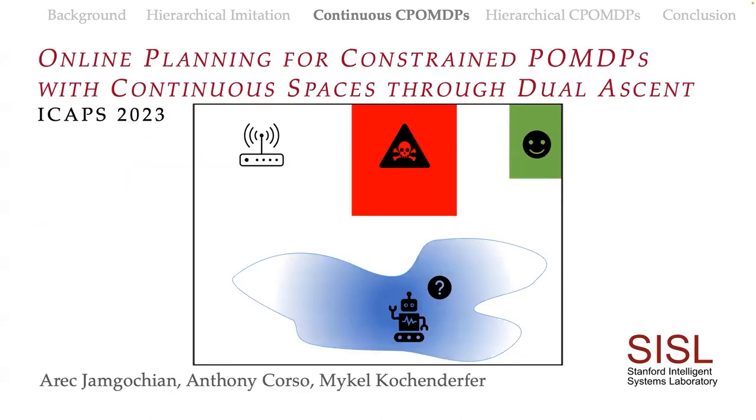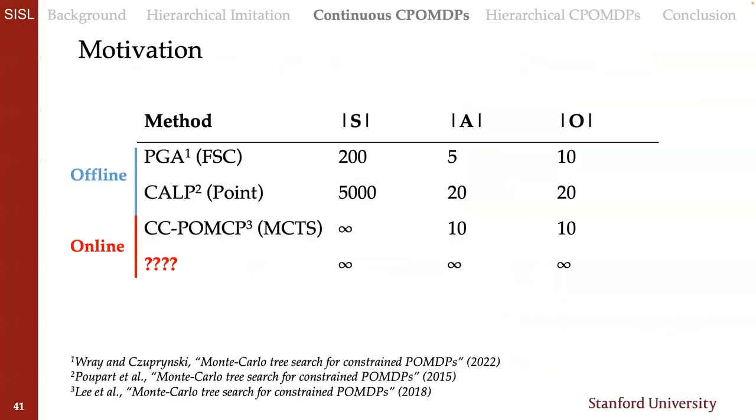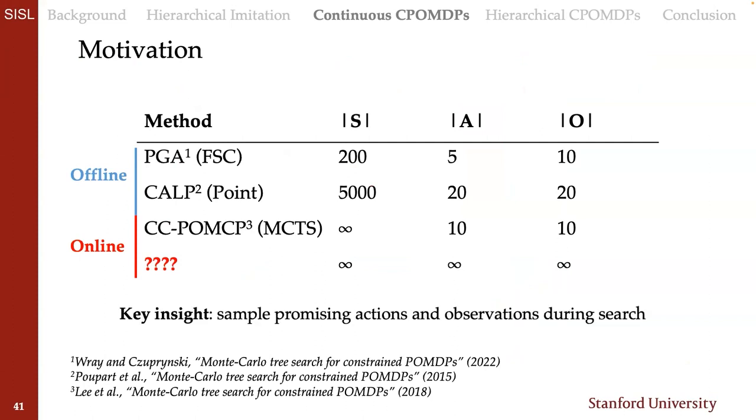With that, I'll briefly discuss my second contribution for online planning for constrained POMDPs, and specifically continuous action and observation spaces through dual ascent. And again, this was presented last year at the Conference on Automated Planning and Scheduling and is joint work with Anthony in the lab. So specifically here, we wanted to design CPOMDP planning algorithms to allow action and observation spaces to also be large and continuous, with the key insight being to sample promising actions and observations during search.